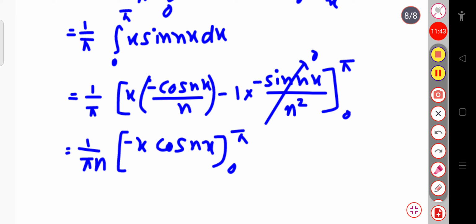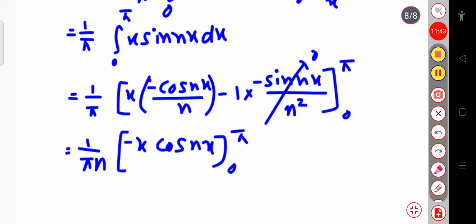Now if I put the upper limit first, that will be equal to 1 by n pi remain as it is, and this will be minus pi cos n pi, and again minus of minus becomes plus 0, because x into something, that is 0 into something, is 0. And that is equal to, this pi gets cancelled.